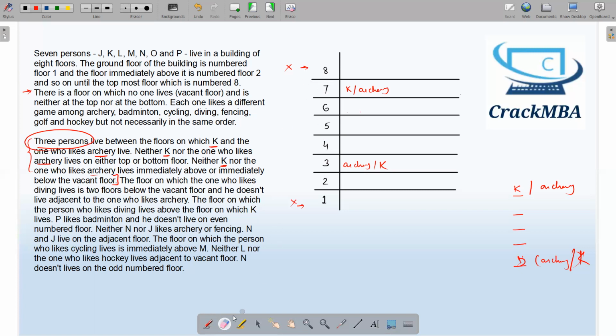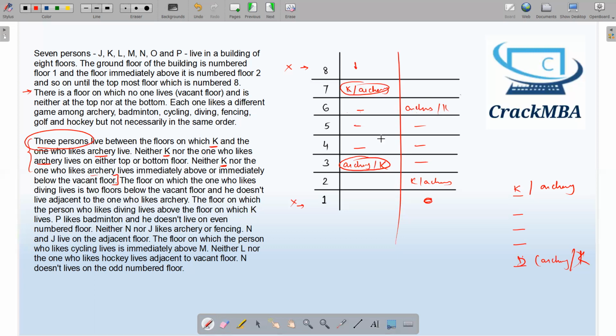And one more thing that we can deduce from this is, if I'm leaving one floor, that is the top floor, and then I'm putting K or archery, and then we have a gap of 3, then again archery or K, then this case is violating the condition. Similarly, if I see from the bottom, if I'm leaving this blank, this is the second case, then K or archery, then a gap of 3, then archery or K, then also this case will violate the condition. So we will never put K and archery like this.